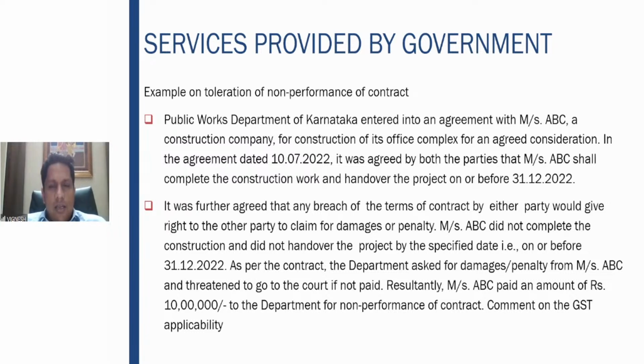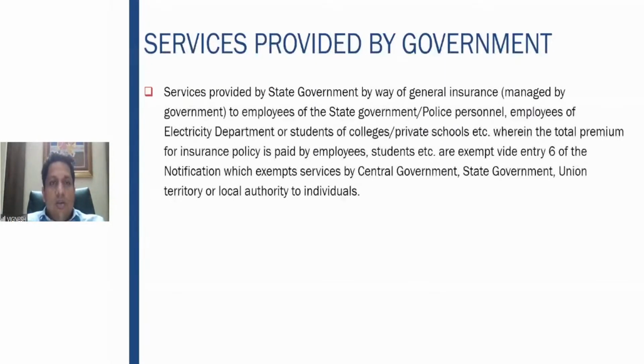Very, very clear here. He was supposed to honor the contract. He was supposed to complete the construction by 31st December. Now, he did not complete the construction. So in this particular situation, a penalty had to be paid. 10 lakhs of penalty had to be paid for the non-performance of the contract. So this rupees 10 lakhs is for tolerating the non-performance of the contract. This 10 lakhs received by the government is exempt from GST, right? That is an example on this.